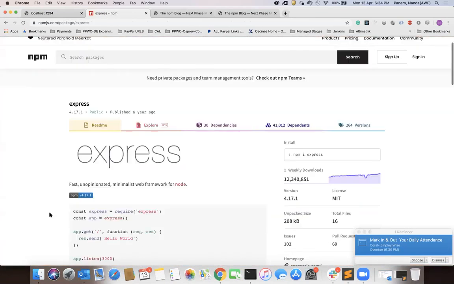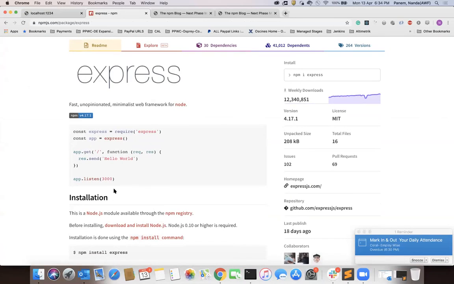Here you can see the package. So how to use the package? See here, the simple application, whatever I have created just now, those things you can see here. They have created a simple Express package, and they have created the app and app.get. So whenever you're typing localhost colon 8000 or 3000 slash, this response it will give.